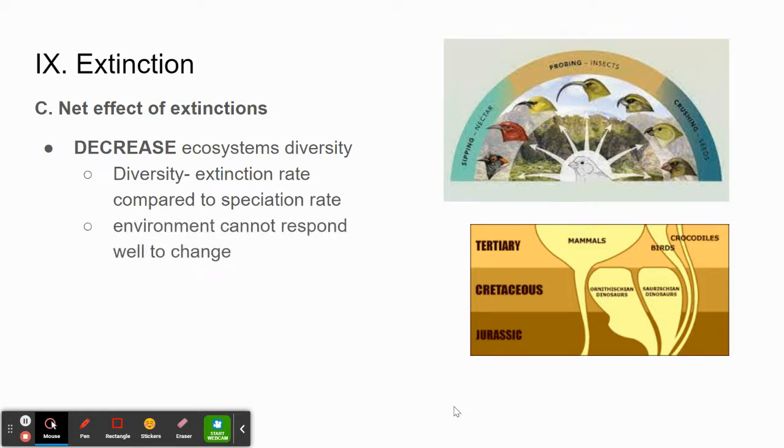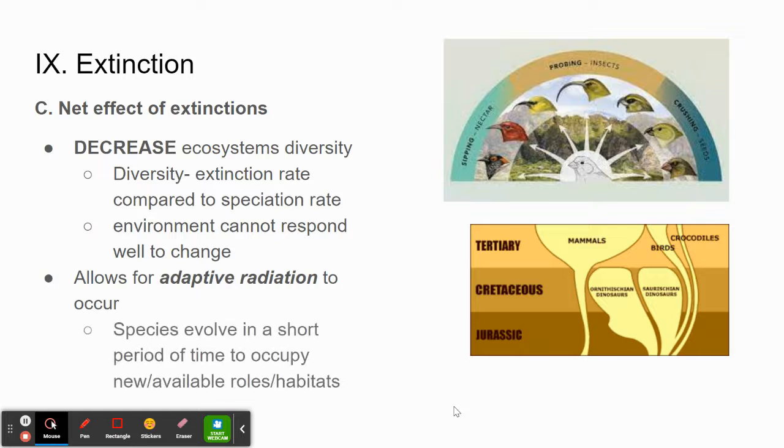And when that happens, the environment can't really respond well to change. Anytime we've decreased diversity, we have reduced our variation. That's not going to net a really positive impact in terms of evolution when it comes to being able to respond. It does allow for something called adaptive radiation to occur.